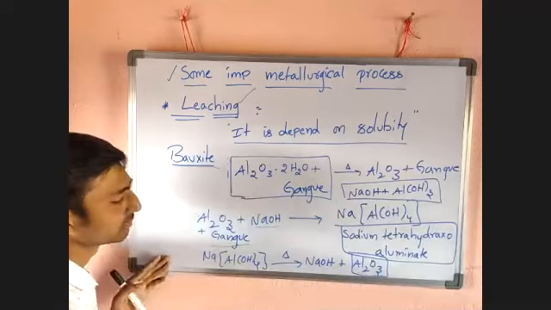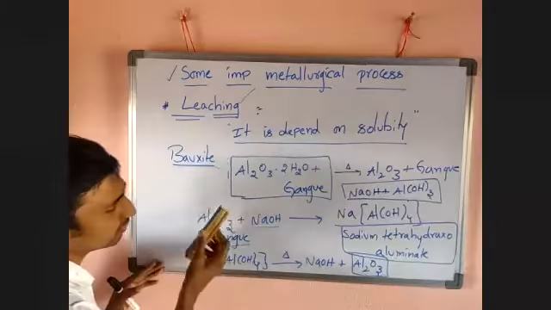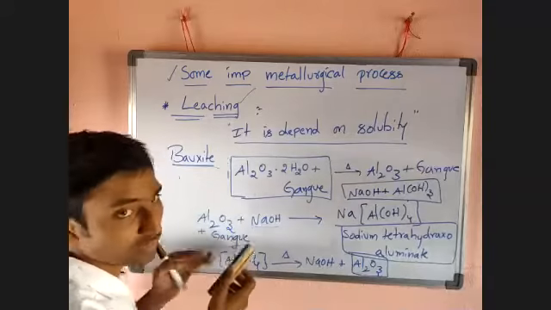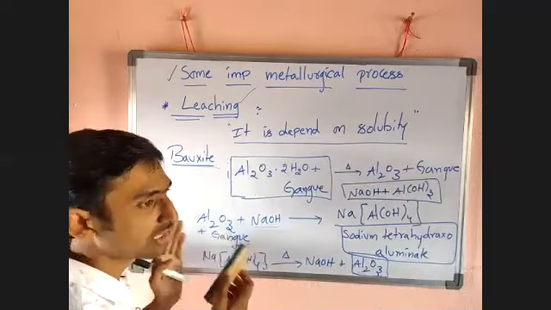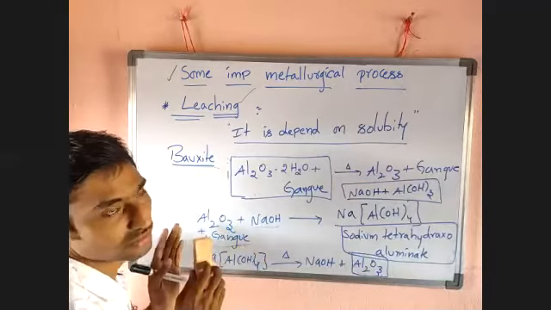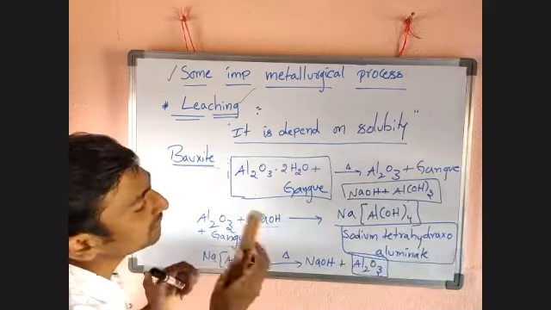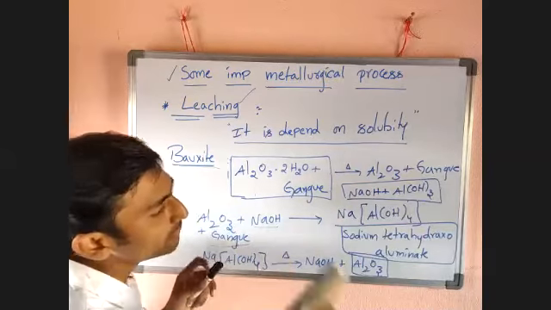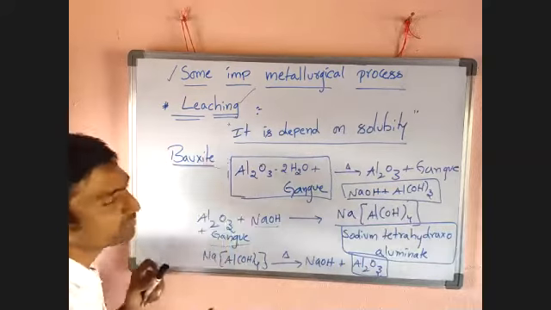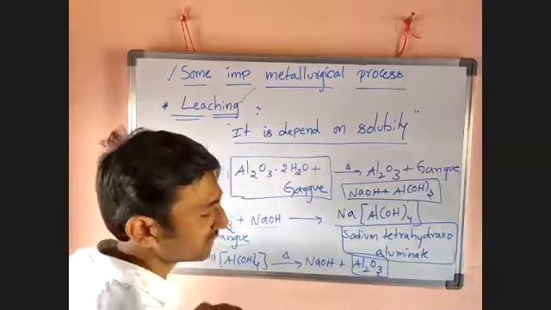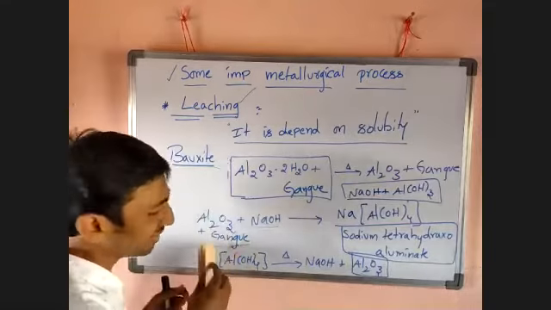You can separate like that. Ore and gangue: if one is readily soluble in a suitable solvent, and the other is not soluble in that solvent, then in that type of ores, leaching is the best process to extract the exact ore without gangue.